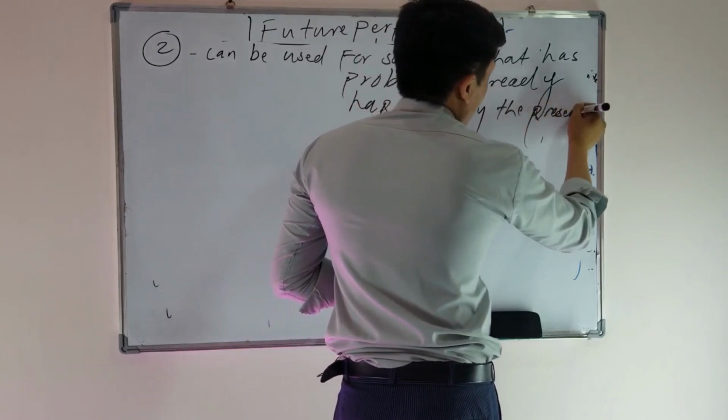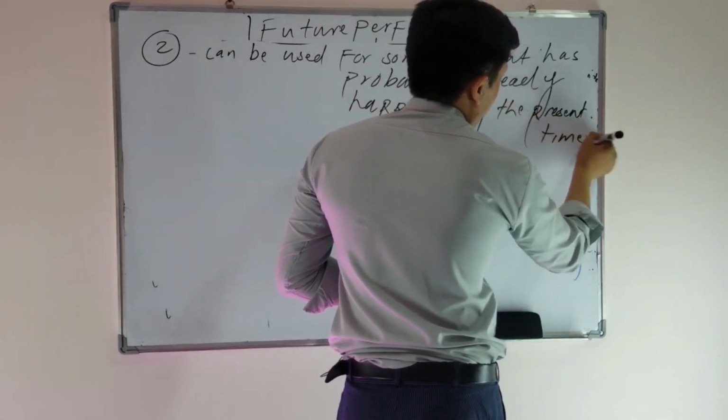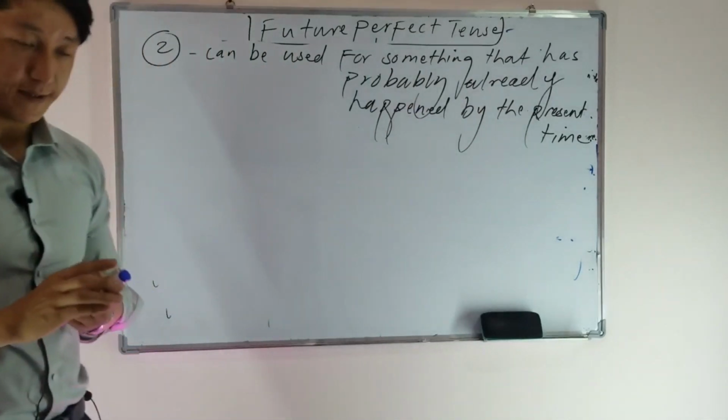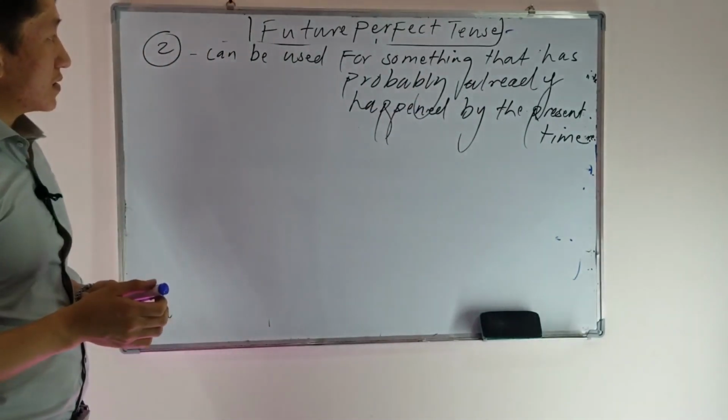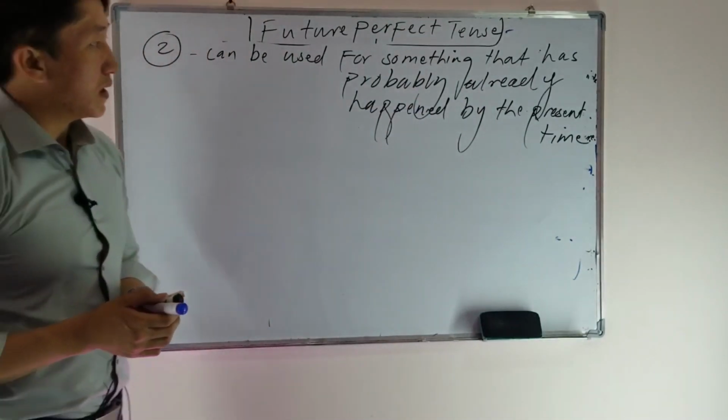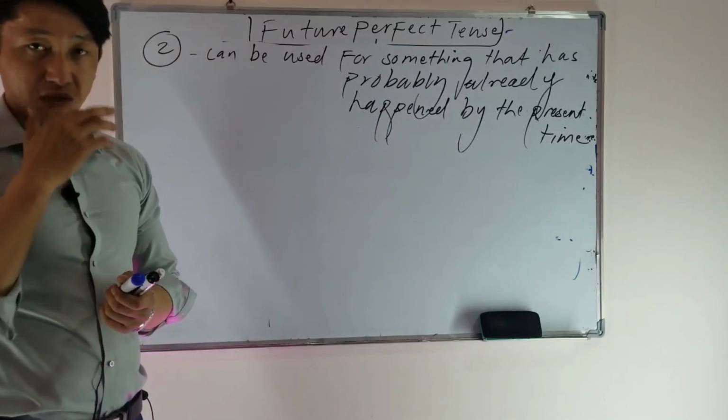Now, this is actually the second definition of future perfect tense. What does it show? It talks about something that has probably already happened by the present time.